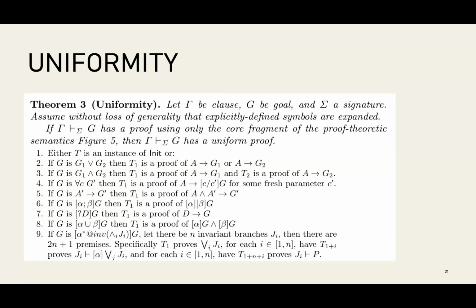A proof is uniform if at every step, the top level connective of the conclusion is the introduction rule that gets applied. So the proof starts from introduction rules, and the introduction rules follow the structure of the formula all the way down. This is not just an important way to test that we designed the syntax in a reasonable fashion. This tends to fail if you don't have the right syntax restrictions. But it also tells the story of what the next steps will be as well.